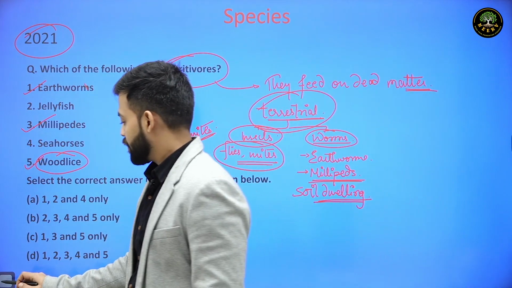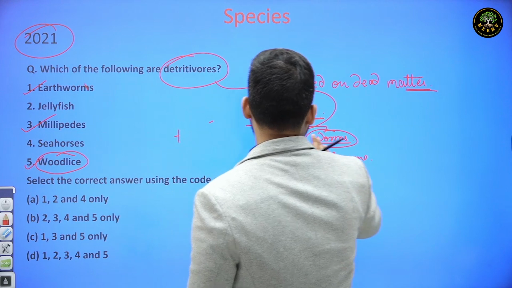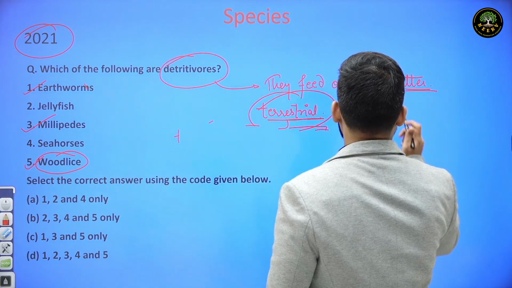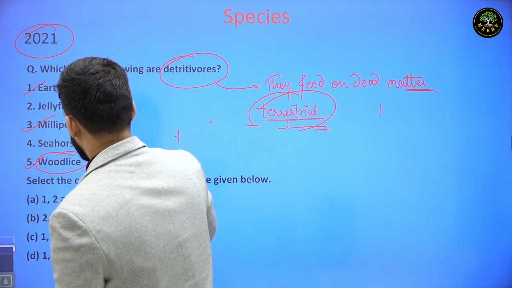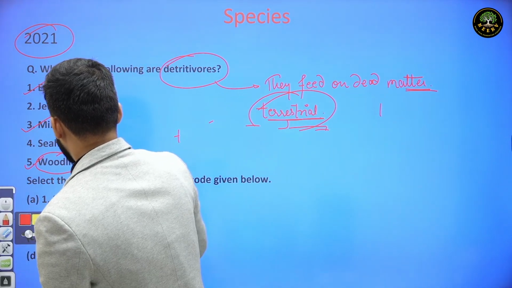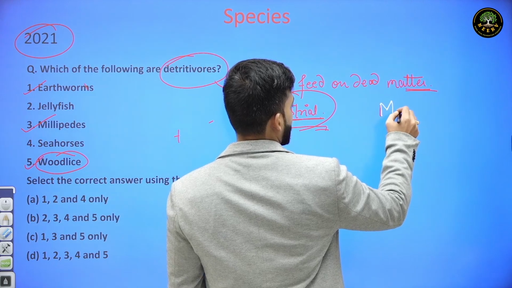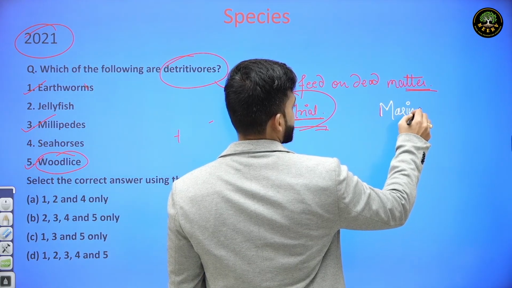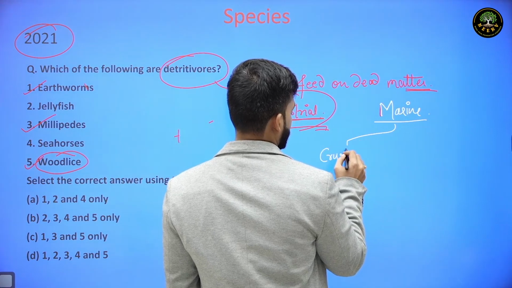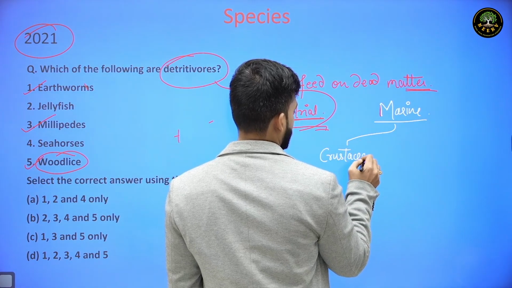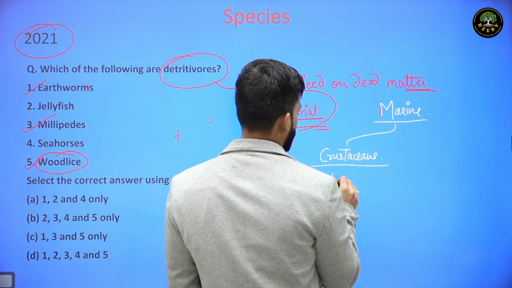If we look at marine detritivores, they also have various types. For example, crustaceans like crabs and lobsters.